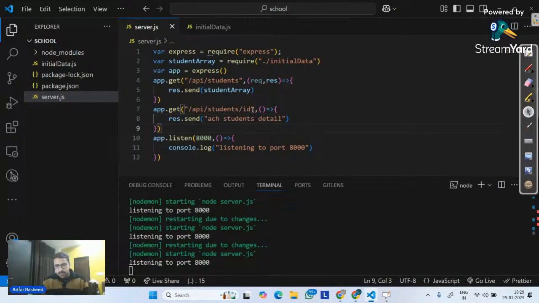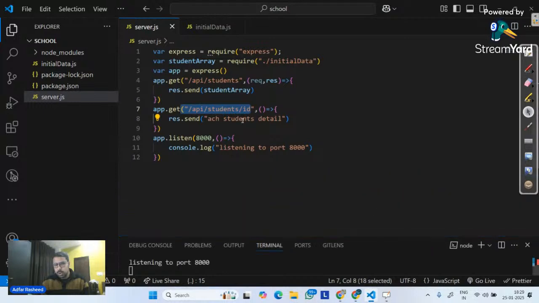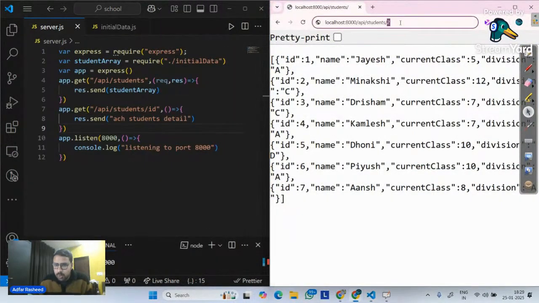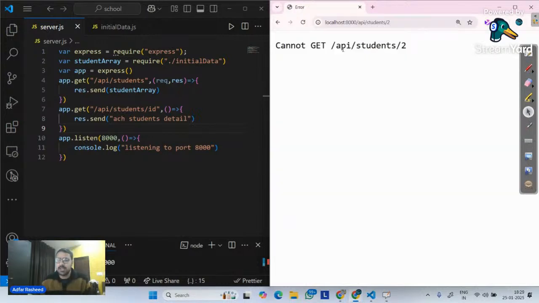But if you look at this particular endpoint that I have created, do we all agree that the whole parameters are static in nature? Which means if I want to see this output, I must write this particular thing in the URL bar. I cannot write anything else. So let me divide my screen into 2 parts, like this. Now if I simply click 2 and click enter, it says I cannot get this particular route, because this route in this application server does not exist.